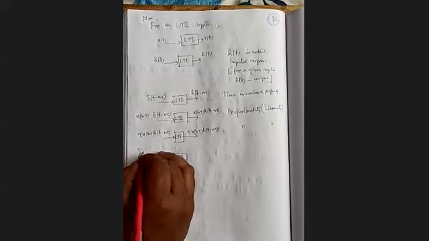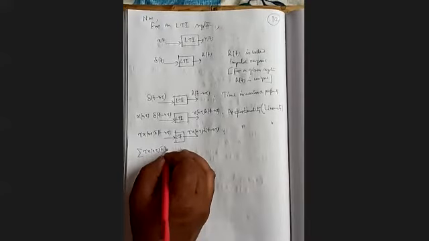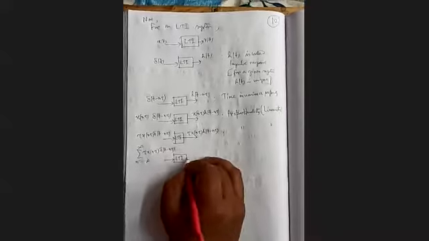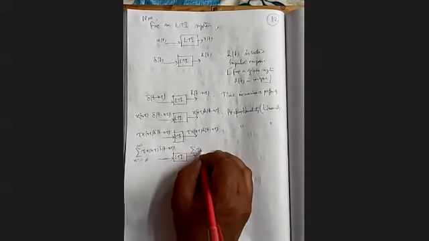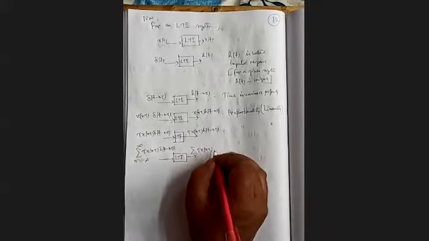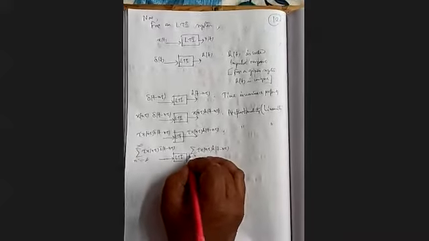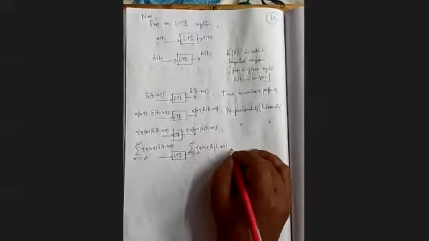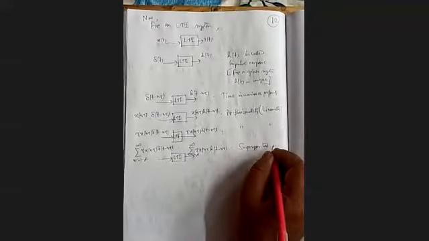So when we add tau x(n tau) delta(t minus n tau) for all such n, then here also it will be the addition: summation tau x(n tau) h(t minus n tau), n equal to minus infinity to plus infinity. So it is superposition property, which is a sub-property of linearity.